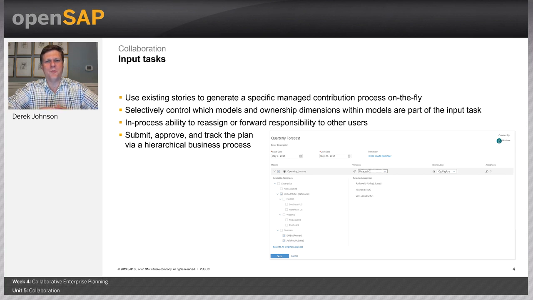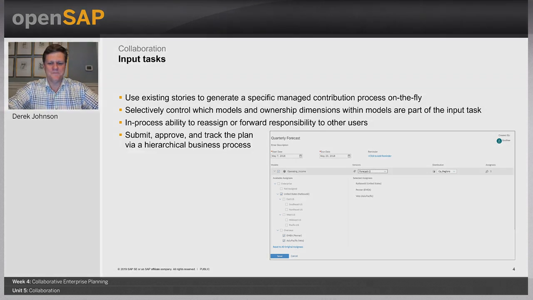So there's a full approval process tied with input tasks as well, so that you can start to bring some order into a planning process and updating your plan. Certainly, depending on the scope of the plan, many people can be involved, and so input tasks are a critical way of managing this. Now let's take a look at a system where we can look at these planning capabilities in a little bit more detail.